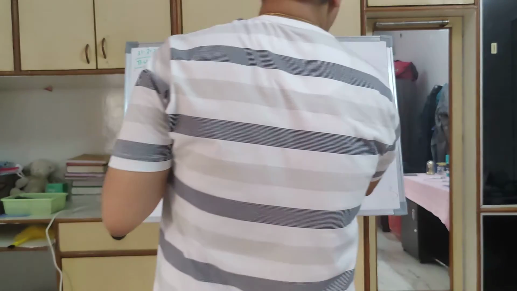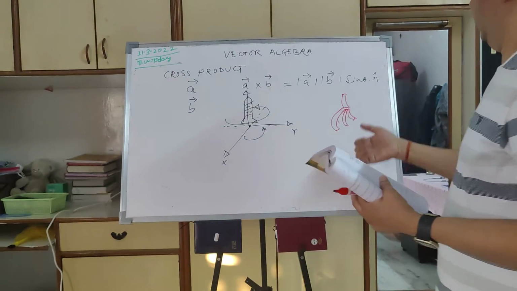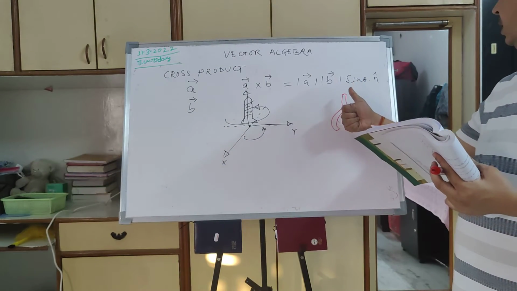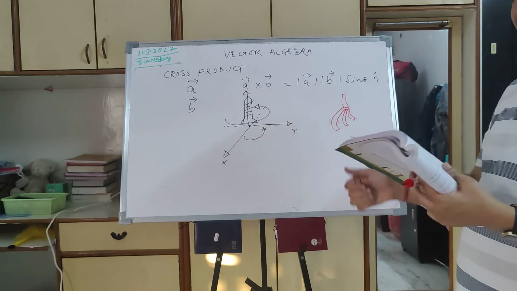I am just bending them, like you can imagine something like this. So this is my thumb and these are my fingers.